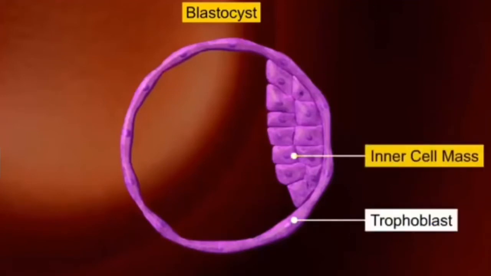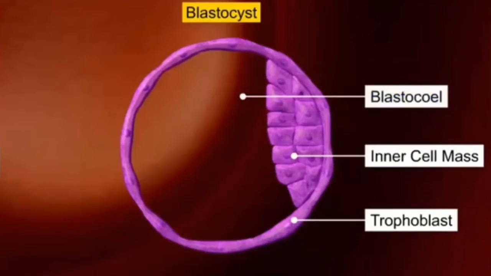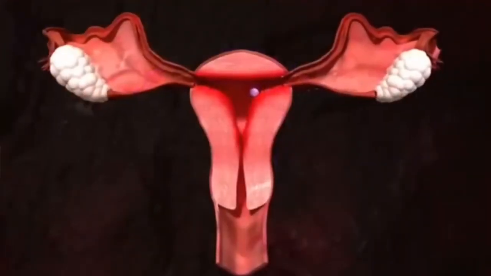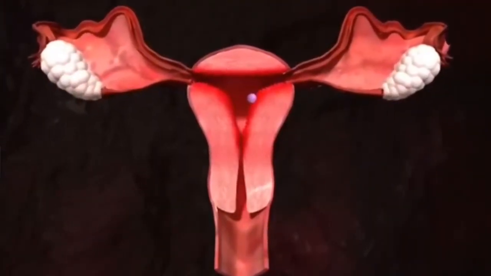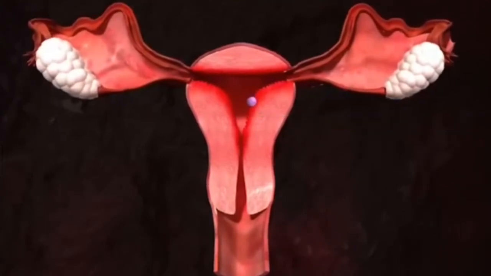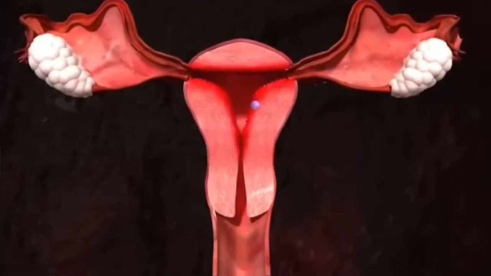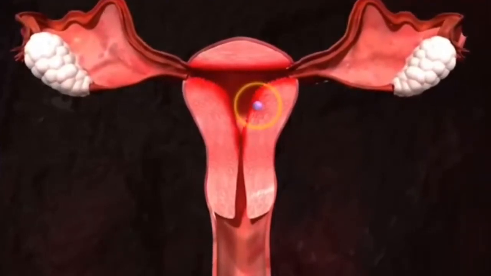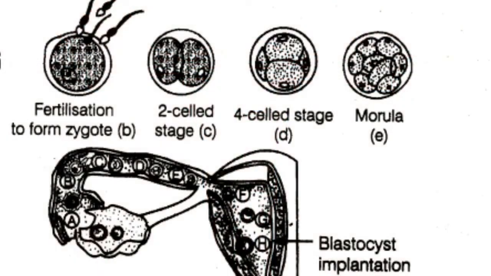Now, during cleavage, the young embryo is slowly moving down the fallopian tube towards the uterus and events take place. First, the embryo with 8 to 16 blastomeres is called a morula. What is it known as? Morula. But it is not larger than a zygote. Let me clarify that: morula is not larger than a zygote.